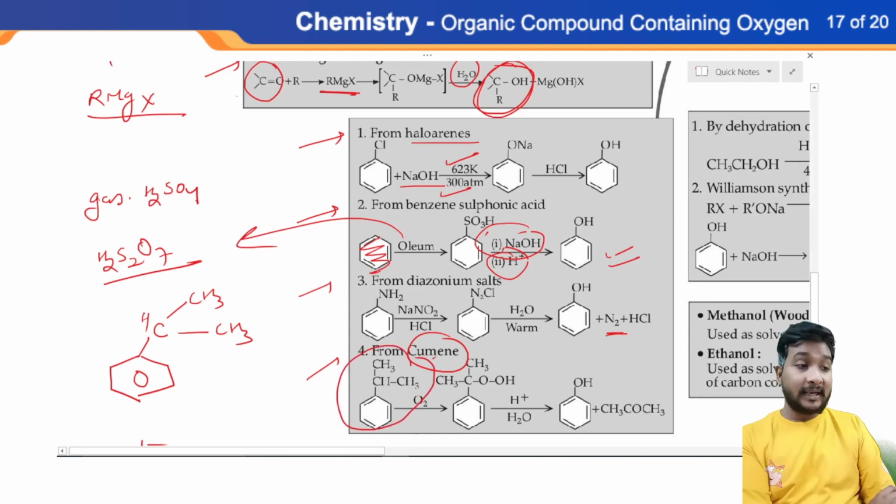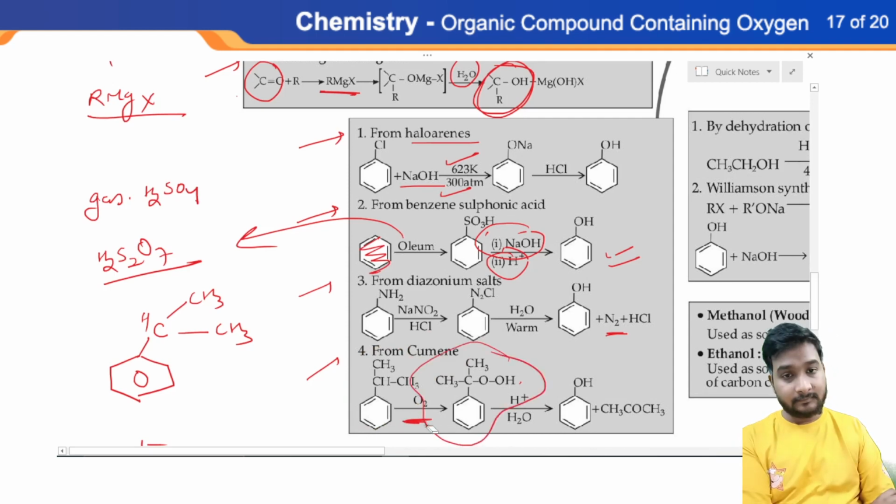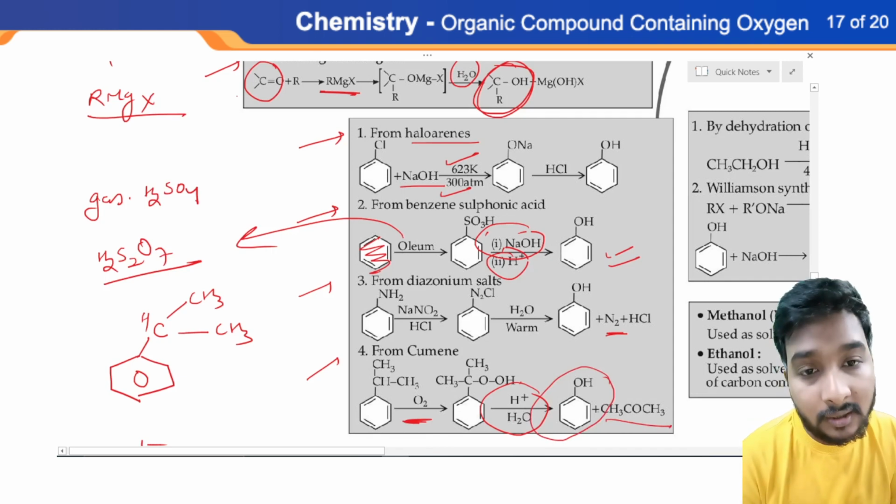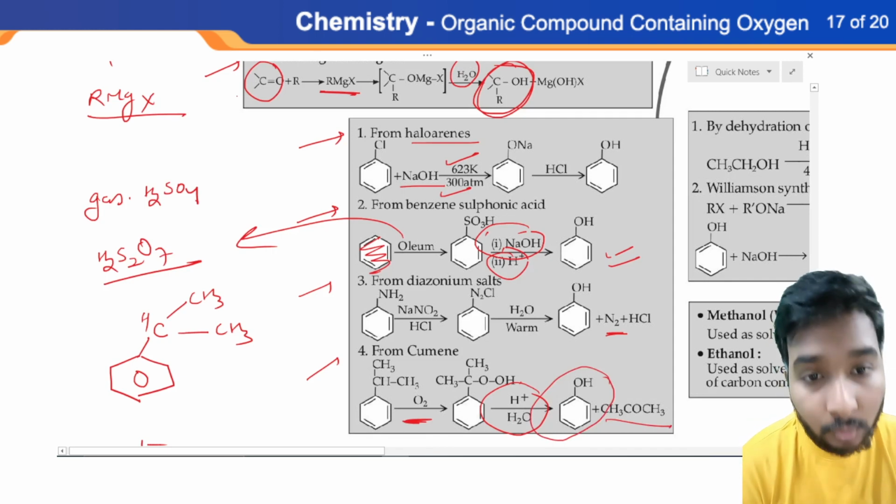So firstly, you have to react cumene with oxygen gas. After the oxygen gas, it will give you cumene peroxide. Please write down the name of this compound, cumene peroxide. Okay, and whenever we do acidic hydrolysis of cumene peroxide, we can obtain phenol, along with CH3COCH3, which is called acetone.